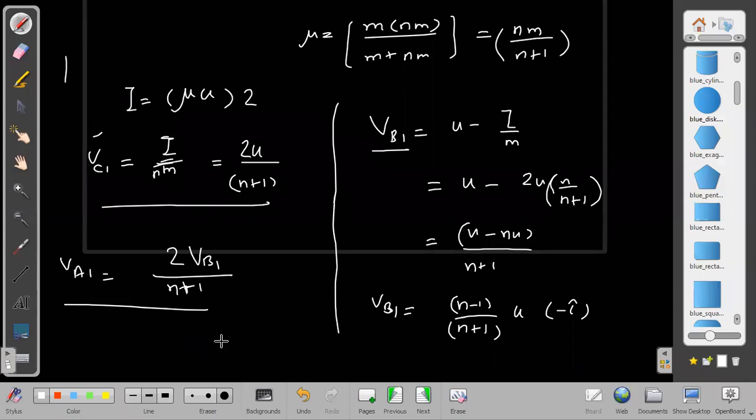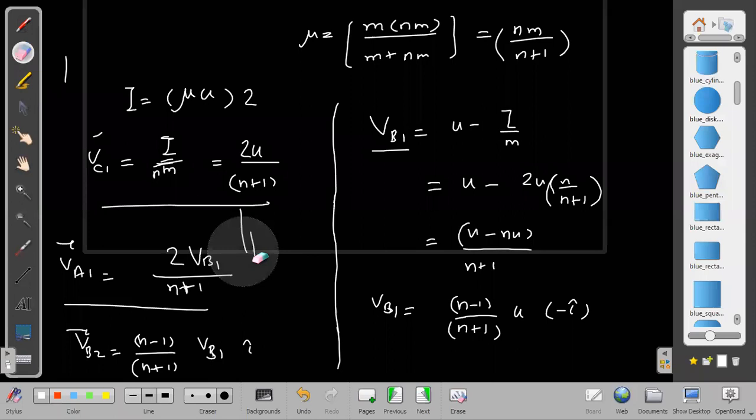I think vb2, because after the second collision we are getting it now. That will be coming out in terms of vb1, as we did here. I think directly in terms of vb1 only I will write it. So n minus 1 upon n plus 1 into vb1, and this time it will be along i cap. It reverses the direction. So we are able to obtain what happens after the second collision.